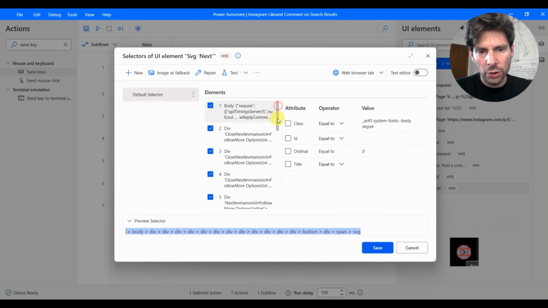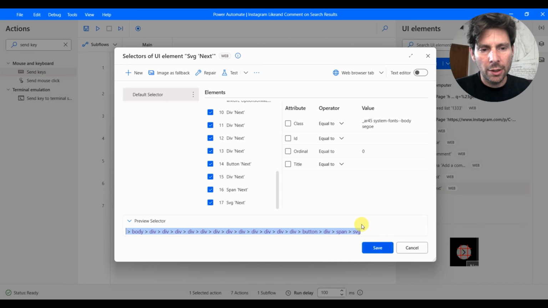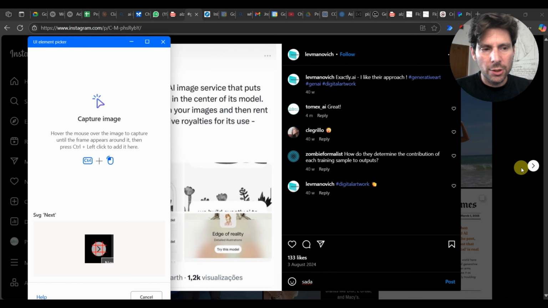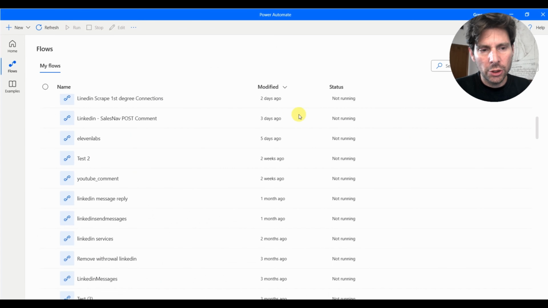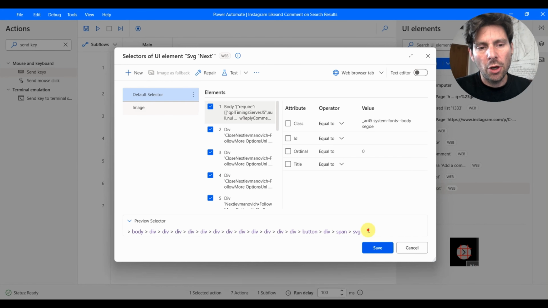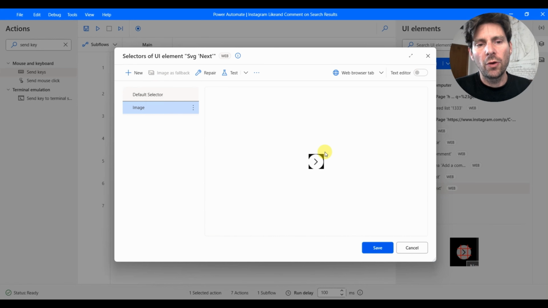And here we are going to also have a pretty hard time clicking on this. So we're going to add an image as a fallback. Same process as previously. We're going to hover our mouse on this button right here. We are going to click on Control and left click. And this is going to add this image as a fallback selector. So in case it doesn't find this complicated selector, it's just going to look for the image.